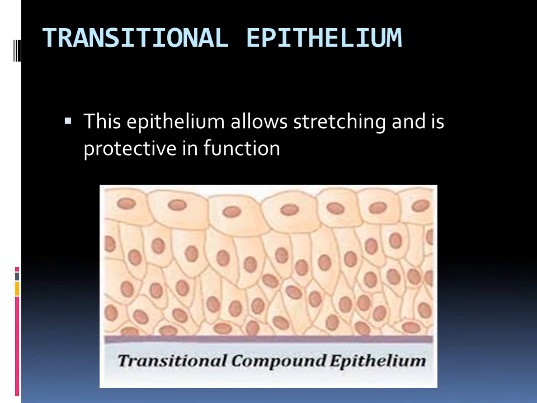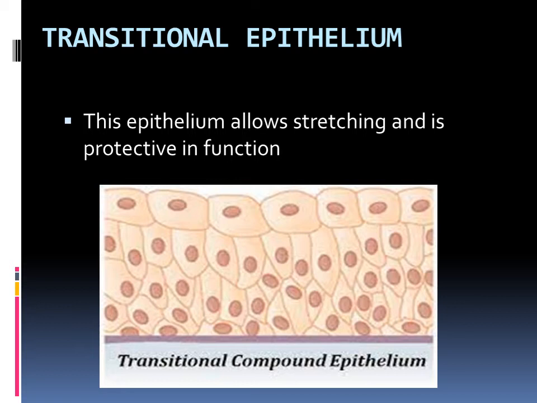Then this is the second type of compound epithelium. The first type is stratified compound epithelium, and the second type is transitional compound epithelium, right? Okay, and what do we mean by transitional epithelium? This epithelium allows stretching and is protective in function. It is stretchable, elastic in nature. So that's why it is called transitional.